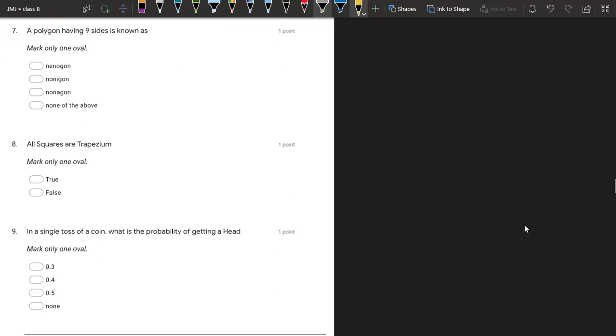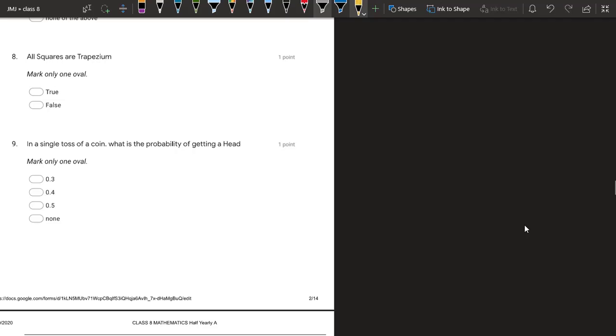Question number 7. A polygon having 9 sides is known as nonagon. All squares are trapezium. This is correct because if you see, trapezium has one pair of parallel sides, square has more properties, so we can say all squares are trapezium.